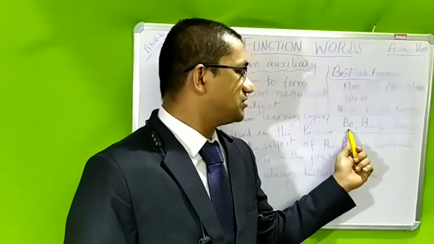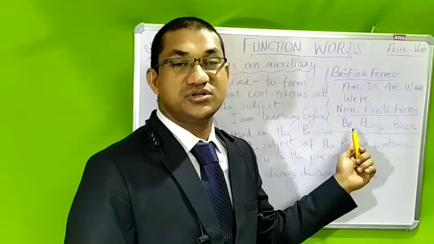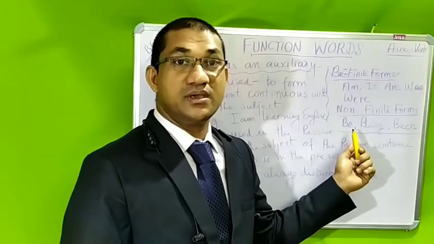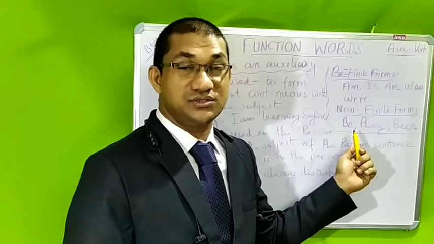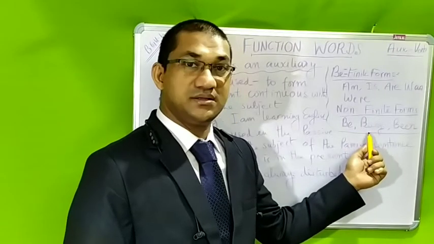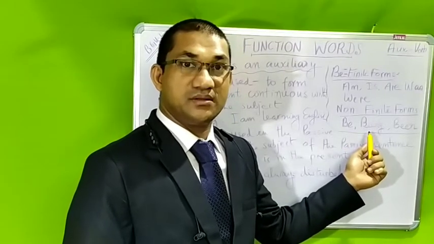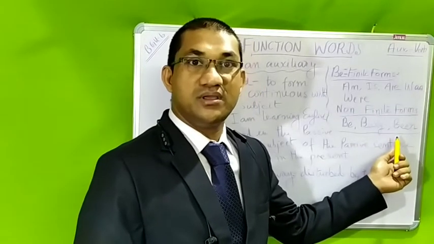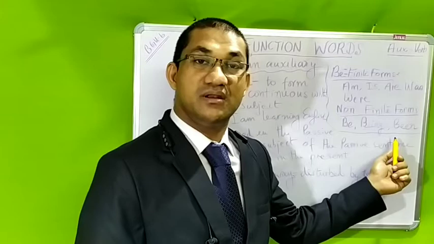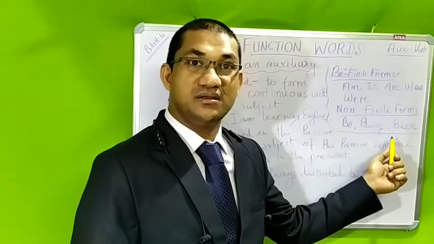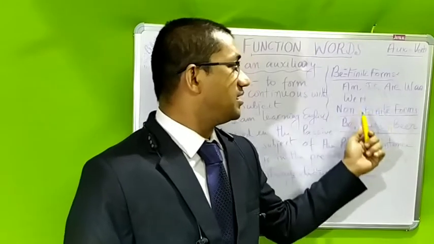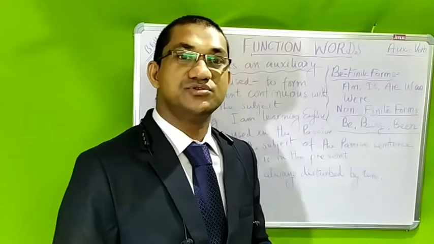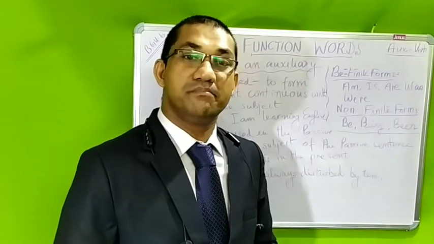One of the uses is in the future tense: he will be coming tomorrow. Another: the work is being done. Another: he has been living in London since 1947. These are some of the forms of the auxiliary verb be.